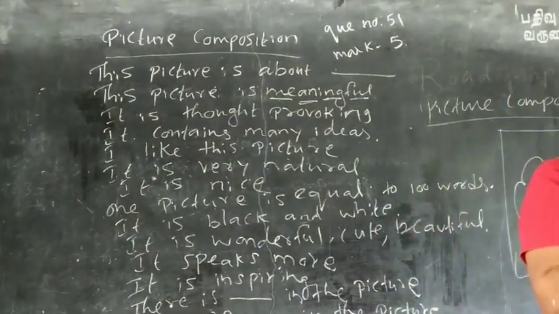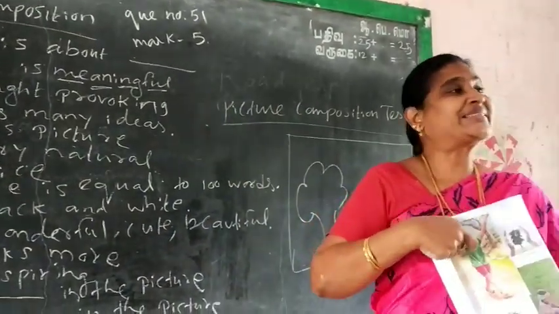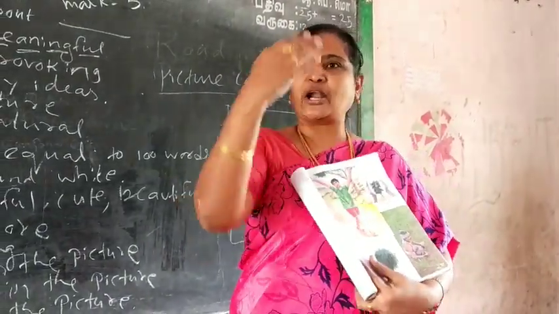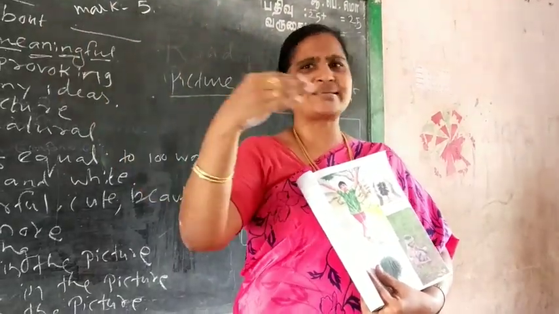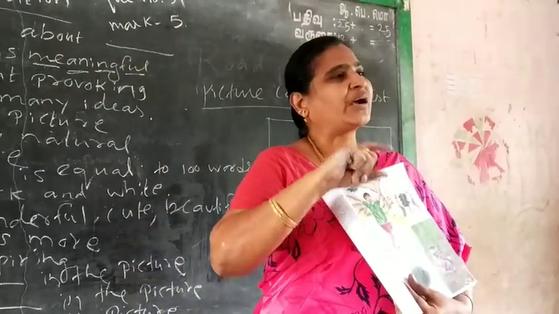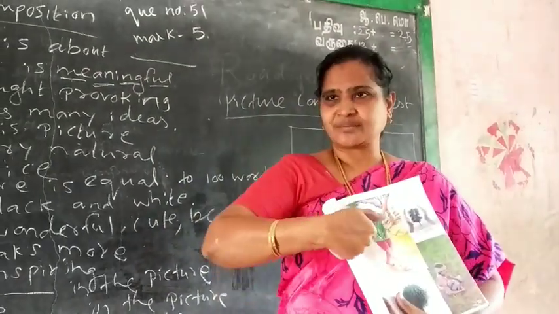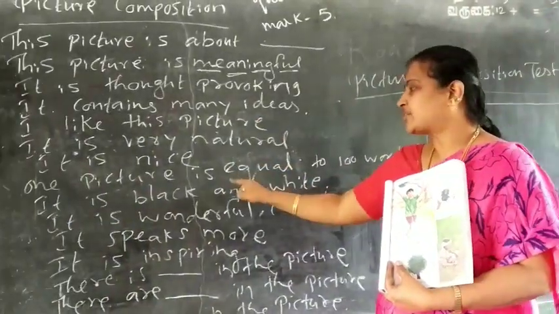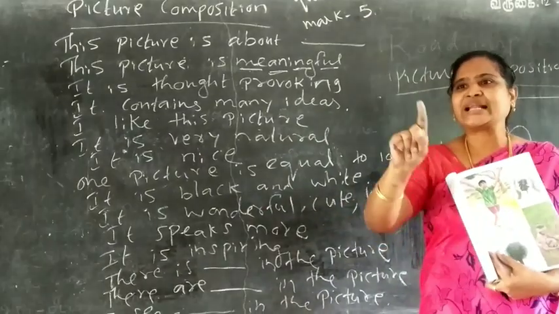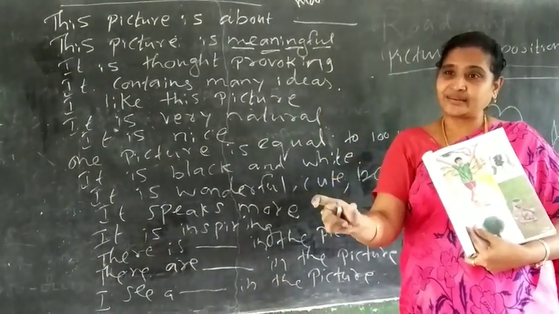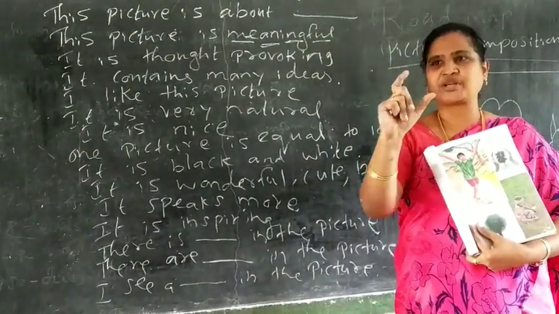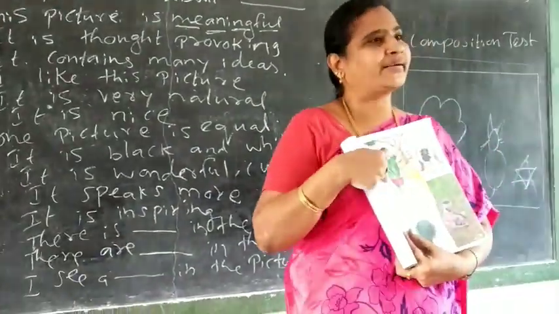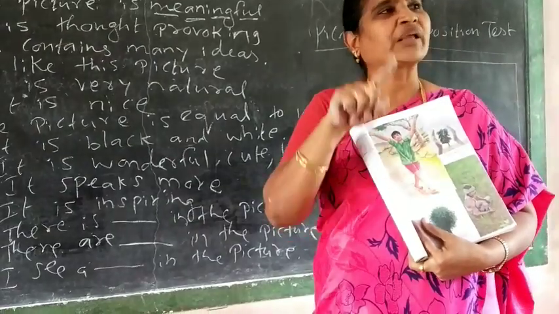One picture is equal to 100 words. You can describe rain in 100 words. Rain is that, this, everything. So the 100 words speak in one picture. Do you understand? So one picture is equal to 100 words. A picture shows what would need 100 words to say. That's what. It is black and white. Though it is colorful here, in the exam it will be black and white.